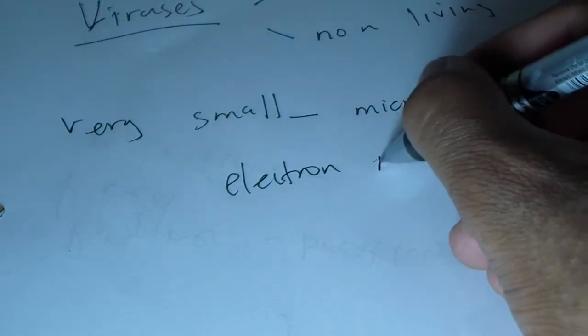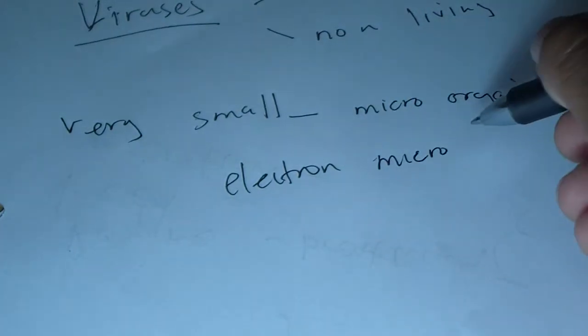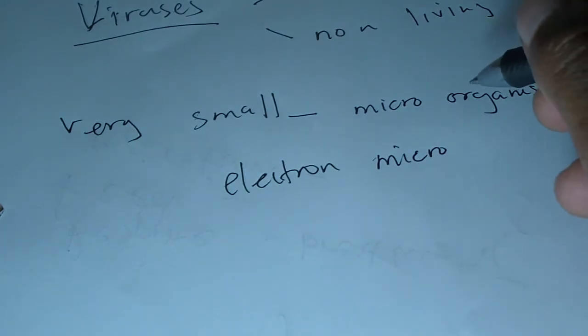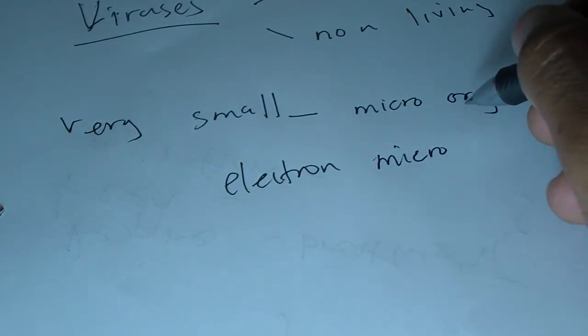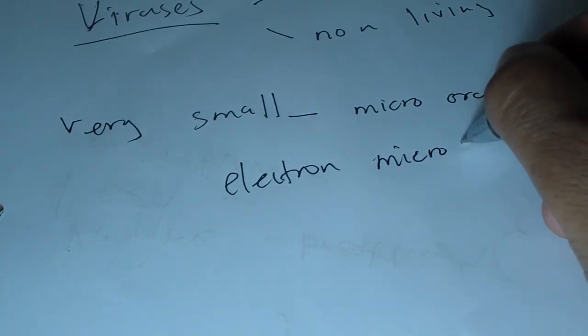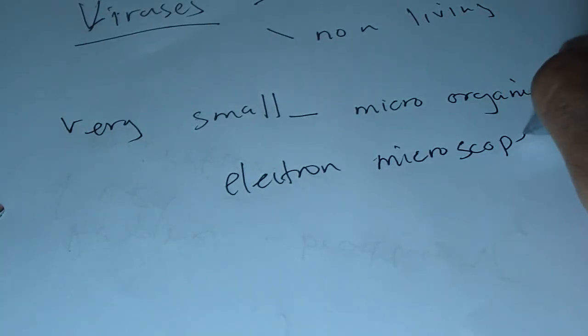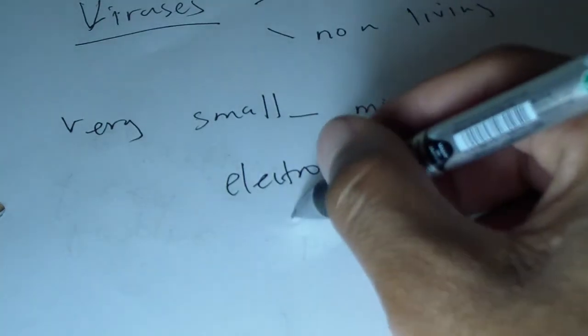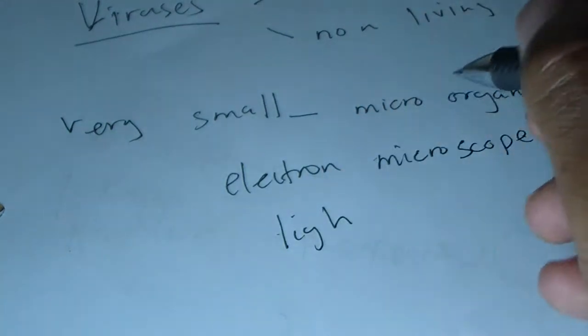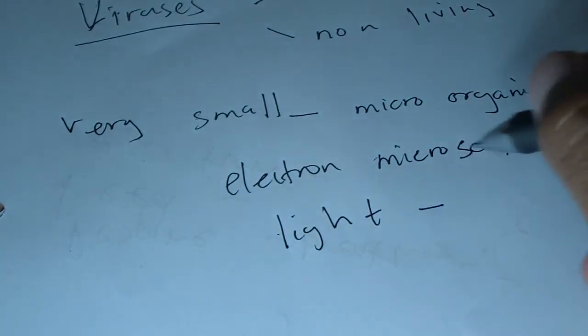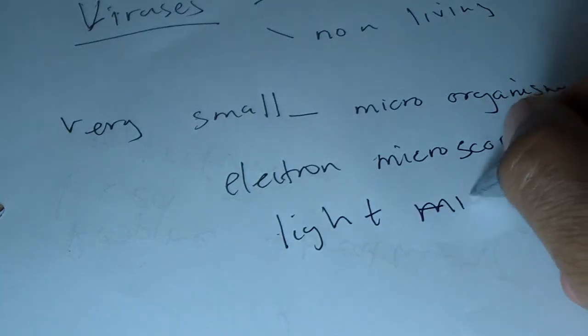You notice that some of the bacteria, we cannot actually see them when we use a light microscope, unless the light microscope is very powerful. So we normally use an electron microscope to view viruses. Some light microscopes can also work, but they have to be a powerful light microscope.